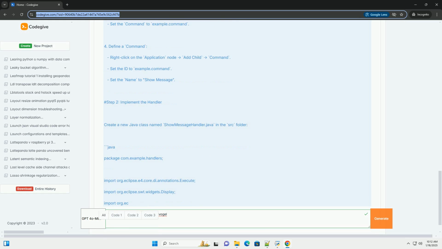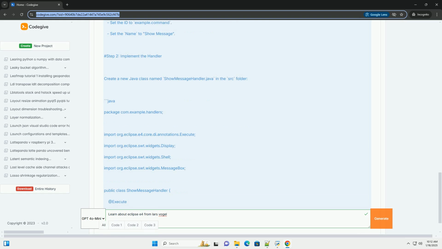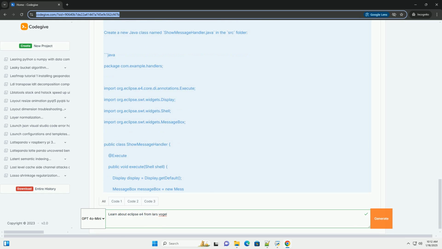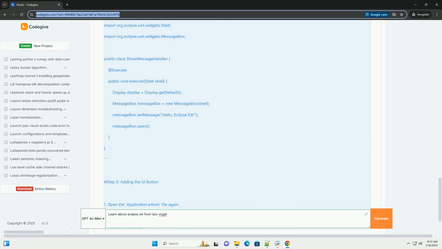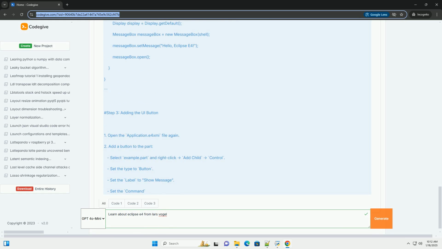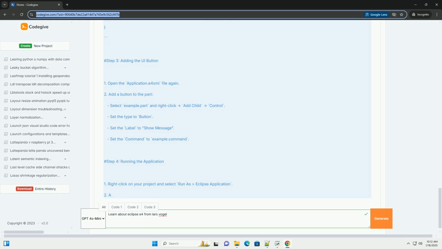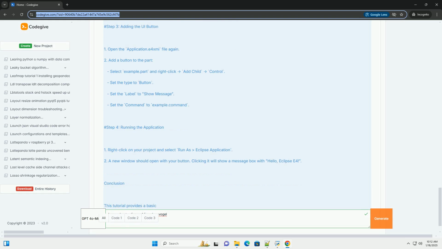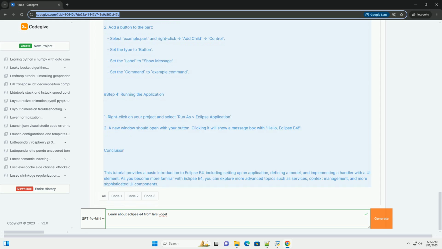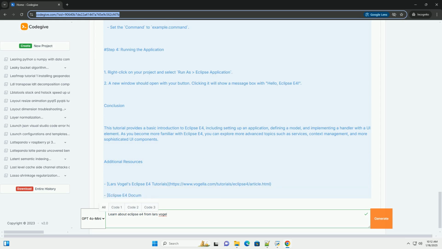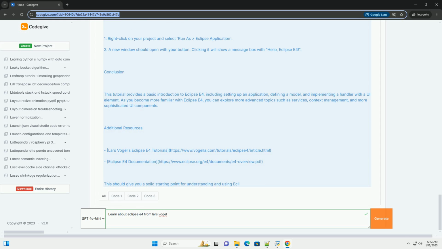Overview of Eclipse E4. Eclipse E4 introduces a new application model that decouples the UI from the business logic, making it more modular. Key features include model-based UI: the UI is defined in a model rather than hard-coded in Java. Dependency injection promotes better modularity and testing. Dynamic UI supports dynamic updates to the UI based on the application state.